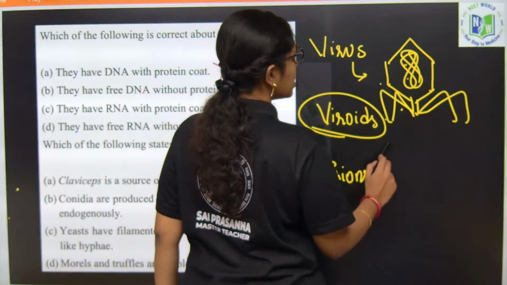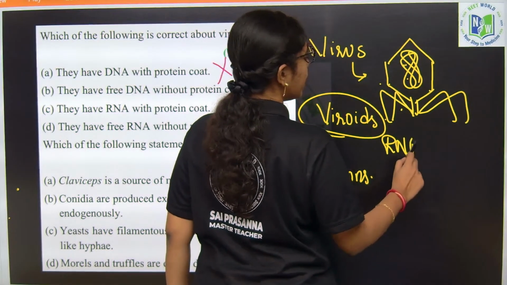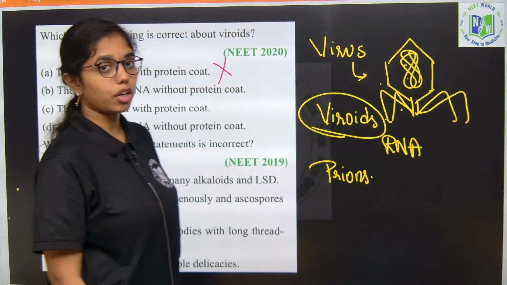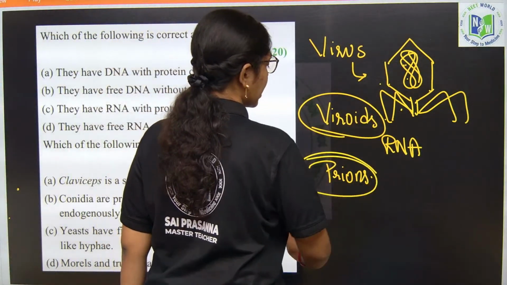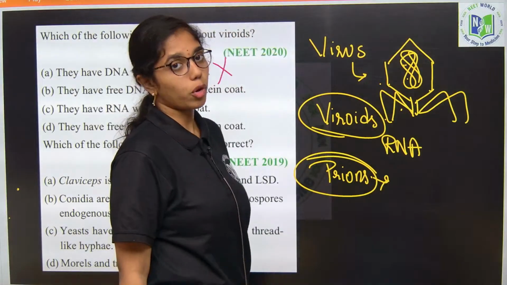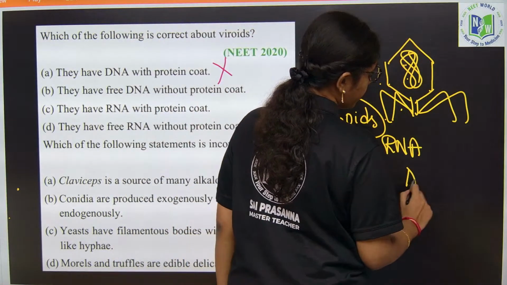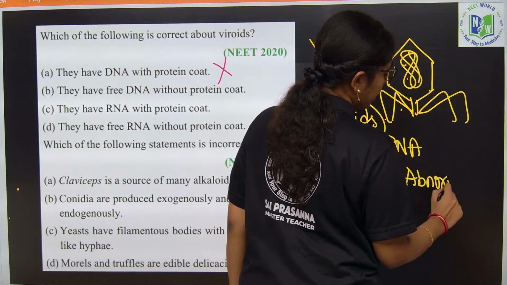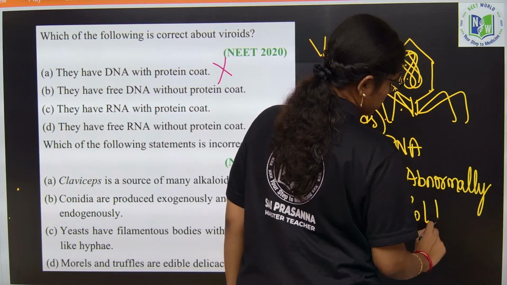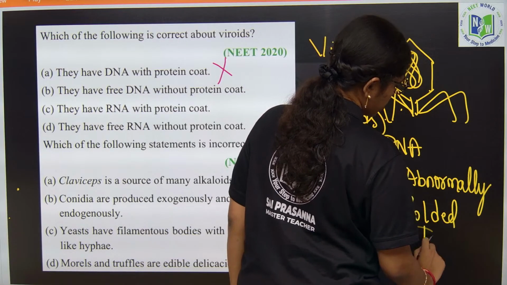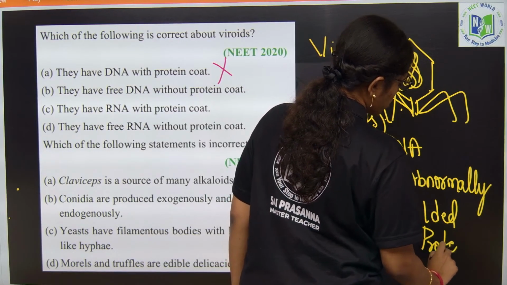Viroids have just RNA without any protein coat, no protein coat will be present. Prions are nothing but abnormally folded proteins. Abnormally folded proteins are called prions.